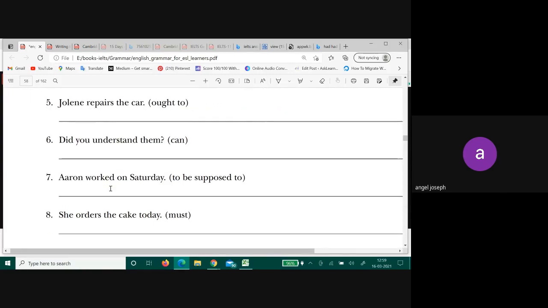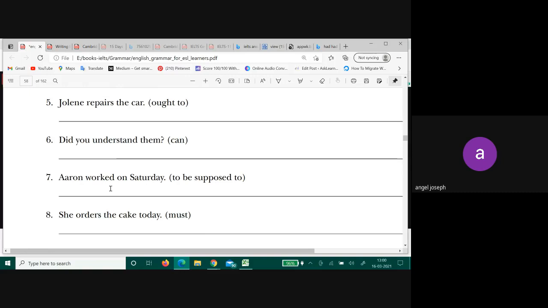Did you understand them? It is in which tense? Past tense. Right? Change it. Use can, keeping the same tense. Past can. Could you understand them? Okay.